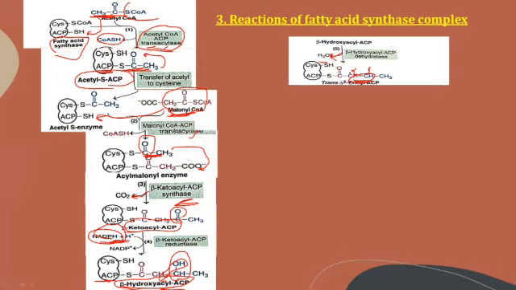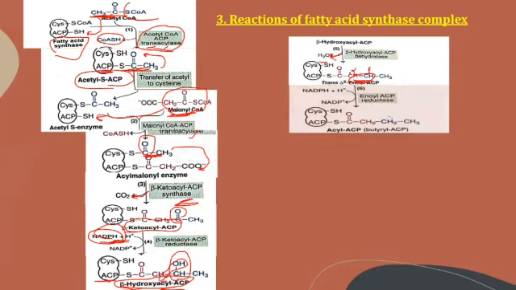Coming to the next step, a second NADPH dependent reduction is taking place. Again we are using NADPH for the reduction, for the second time. The carbon compound formed previously is trans-enoyl ACP.